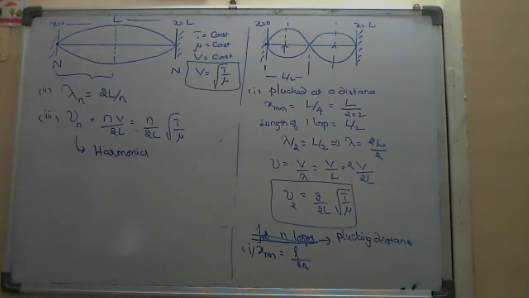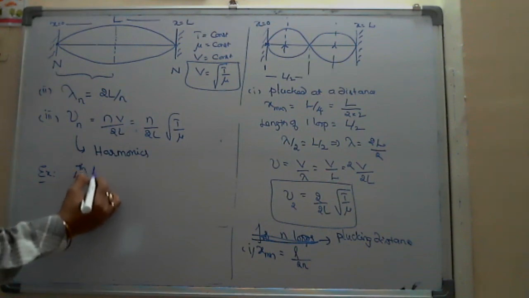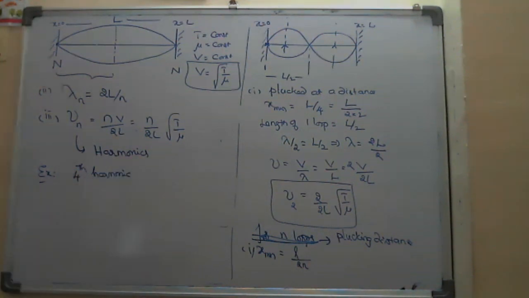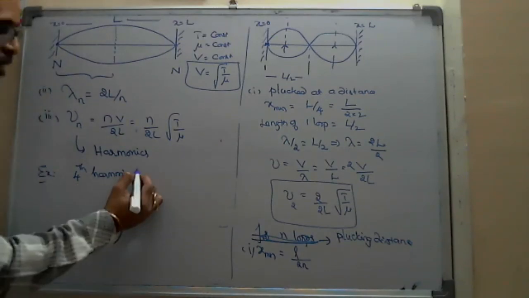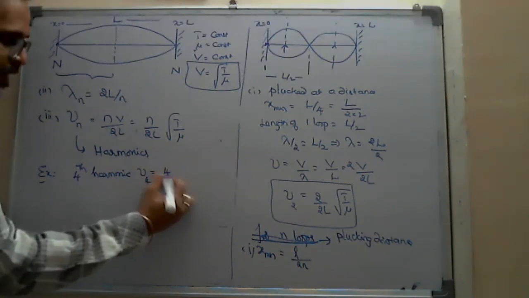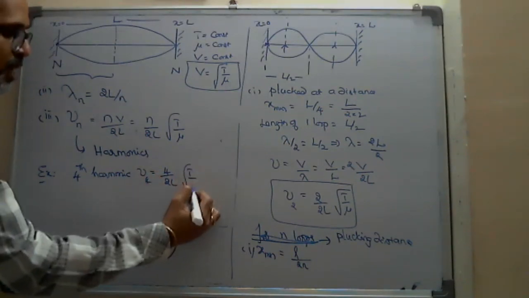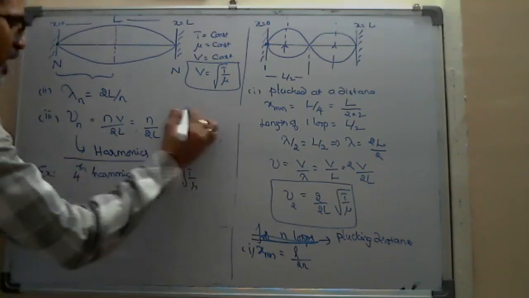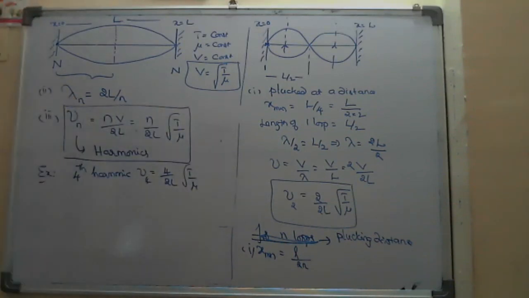Okay. Suppose they ask, for example, find the frequency of the fourth harmonic. We can understand that fourth harmonic means four loops to be formed. So it is 4 by 2L into root of T by mu, which is 2 by L into root of T by mu. So to identify the harmonics, we use this formula.